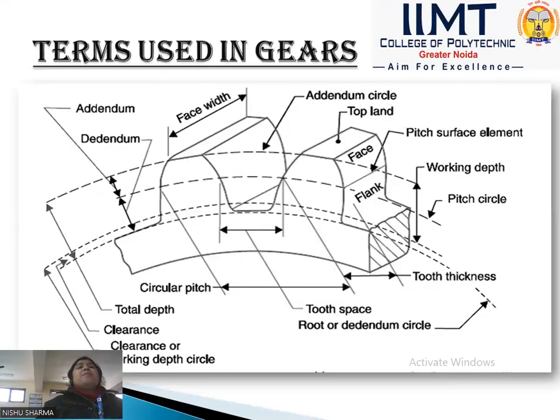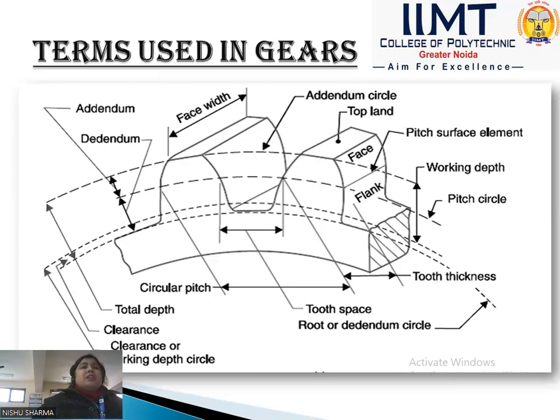Now we will discuss the main thing, that is the terms used in gears, which is also called the terminology of the gear. There are a lot of gear terminologies which are used to identify the gears, and in this diagram we see all the terminology of the gear. Firstly, we will discuss the first terminology of the gear, that is called the pitch circle. In this diagram, we see a gear in which two teeth of the gear are shown. So the first terminology is the pitch circle.